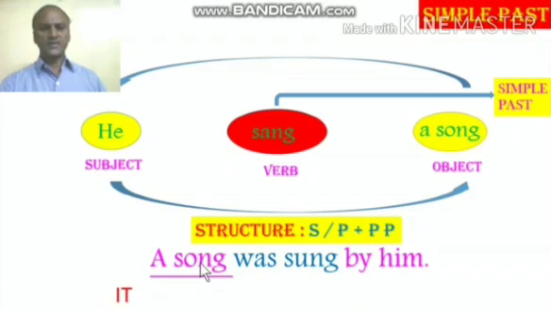So the answer for the passive form is a song was sung by him. A song again is in singular. When you reduce that into the personal number, it becomes it. So when the subject is singular, the verb has to be singular, it was. Then the past participle of the verb sang is sung. So the answer is a song was sung by him. We must always use by for the passive voice.